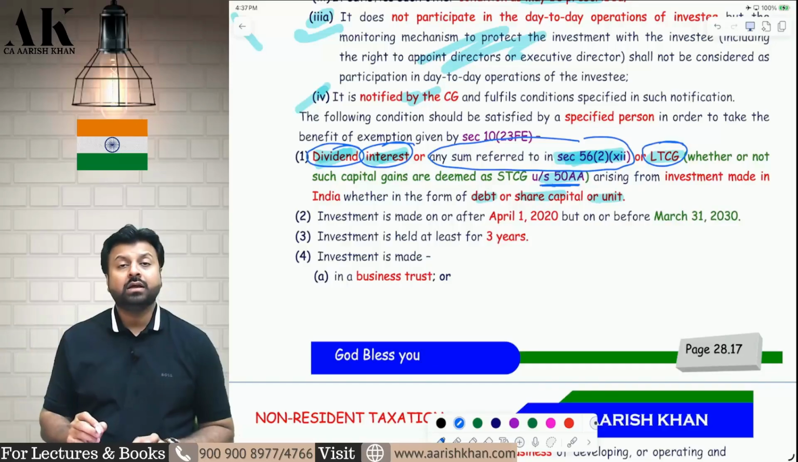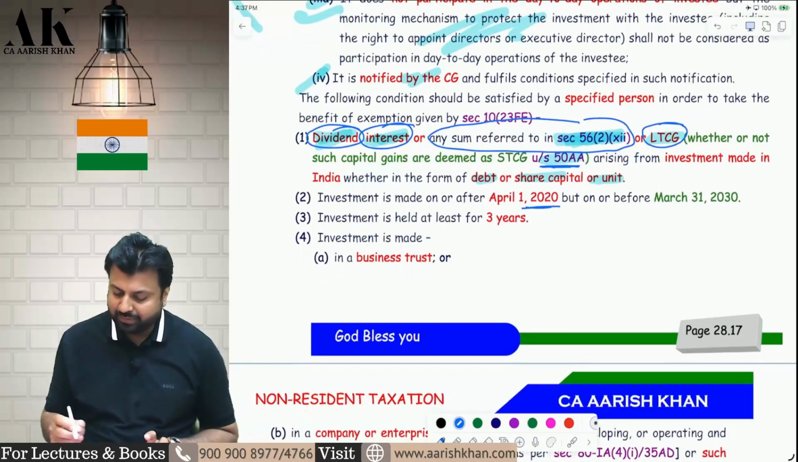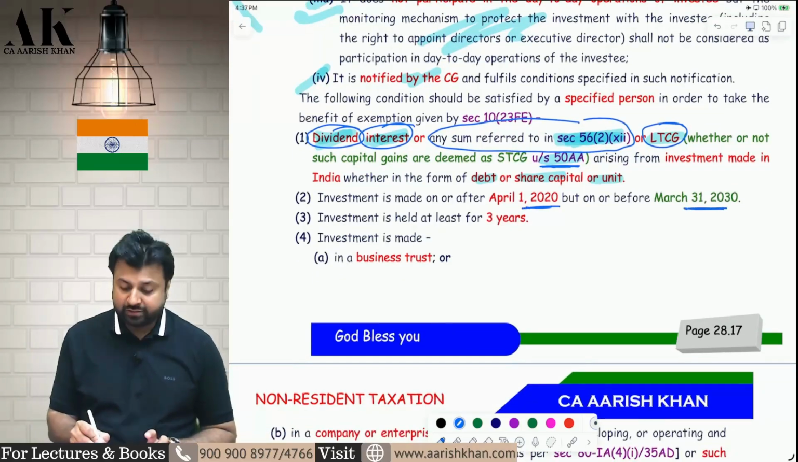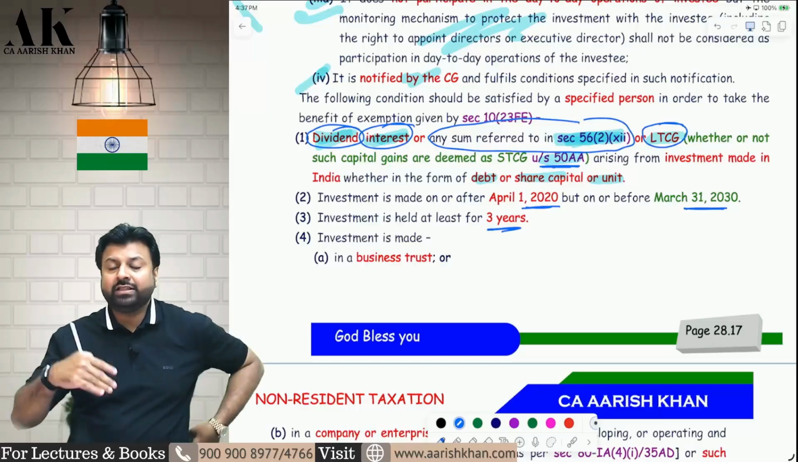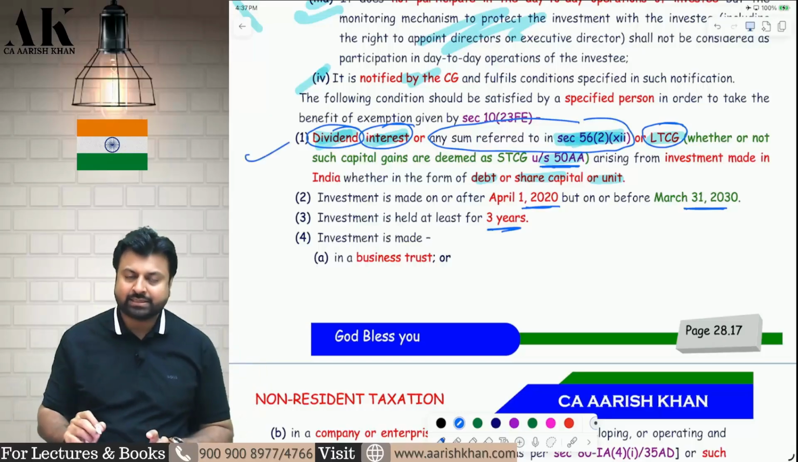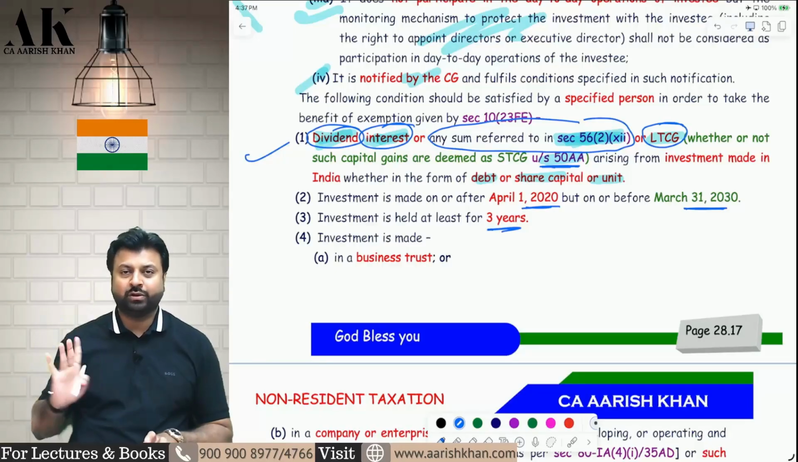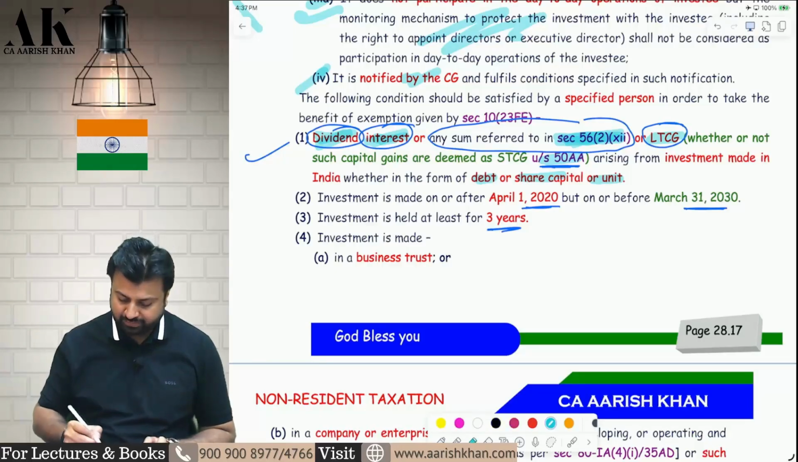Okay. Now, when should the investment be made? The investment should be made between 2020 to 2030. The investment should be held for at least 3 years. The lock-in period is at least 3 years. If you sell within 3 years, then whatever capital gains and dividends were exempt, interest that was exempt, will be subject to tax. That is mentioned later on. Now, pay attention, please.